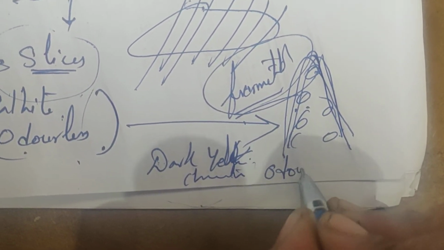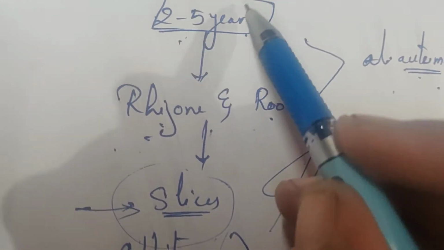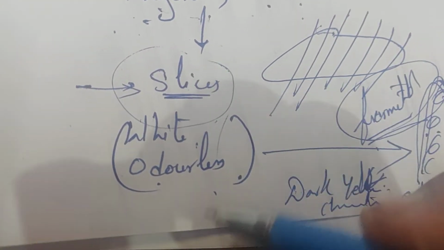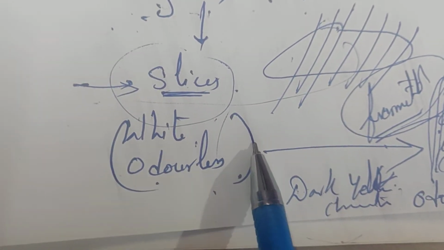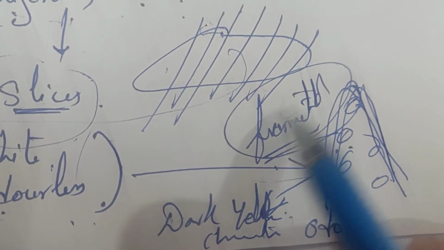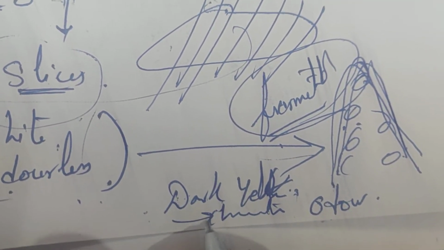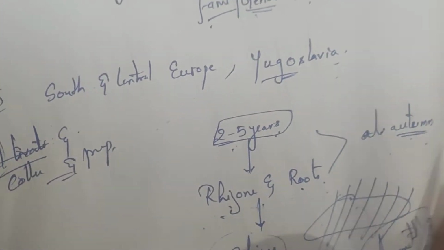Okay, understood. So firstly, the roots and rhizomes are collected in autumn season from 2 to 5 year old plants. Then these rhizomes and roots are cut longitudinally to obtain slices. During this initial stage, they are white in color and odorless. After that they are kept aside and fermentation takes place, due to which the color converts into dark yellow and they produce a characteristic odor. This is about the collection and preparation. Very easy. Okay, next.